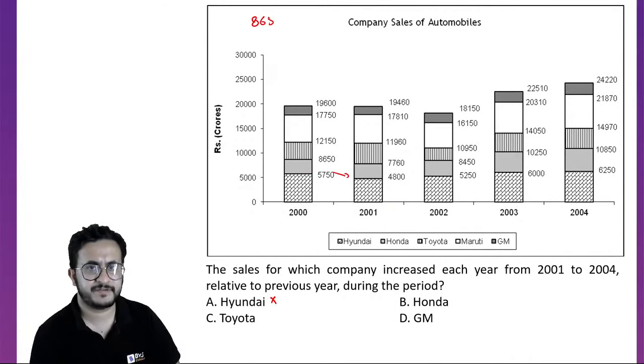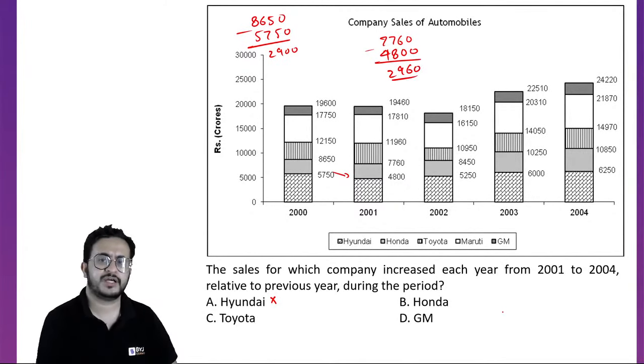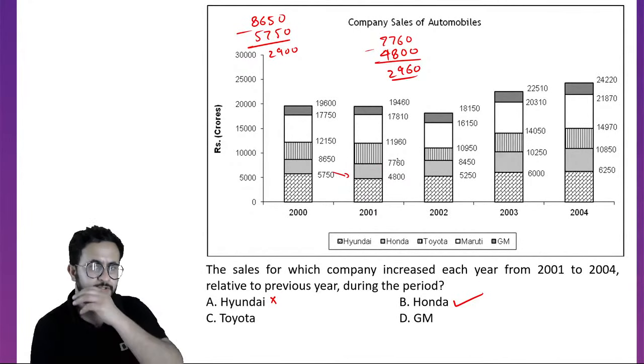So 8650 minus 5750, that is 2900, and here it is 7760 minus 4800, so that is 2960. So it is increasing. So the answer is Honda. Just to assure, we check the values.